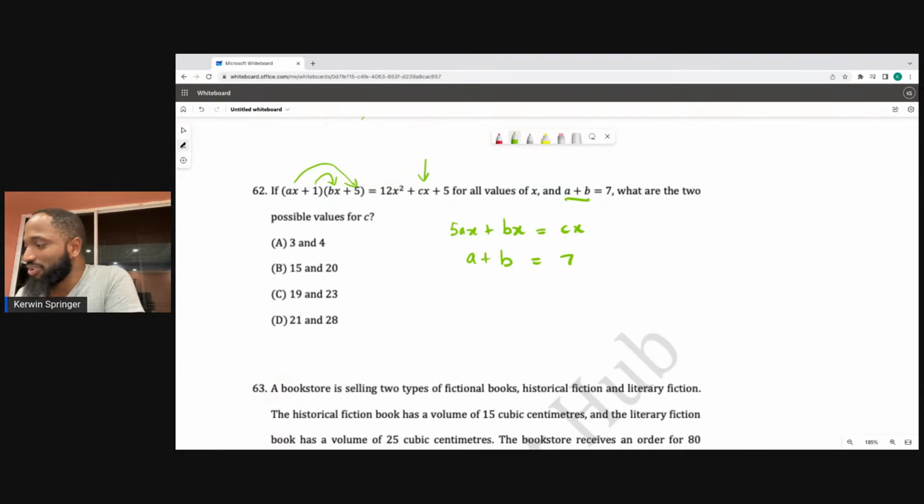So it had to be 3 and 4. Watching these solutions here, a plus b is equal to 7. I can eliminate these. And 3 and 4.